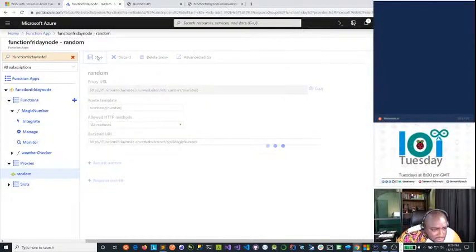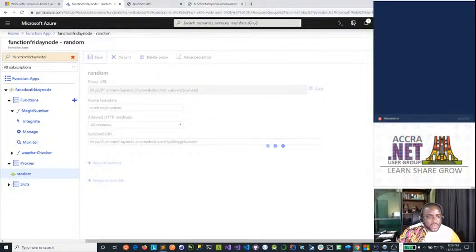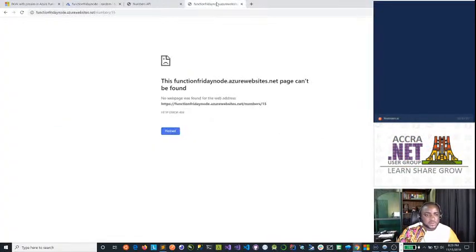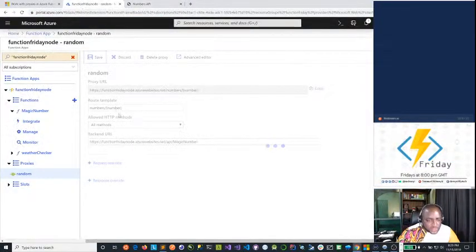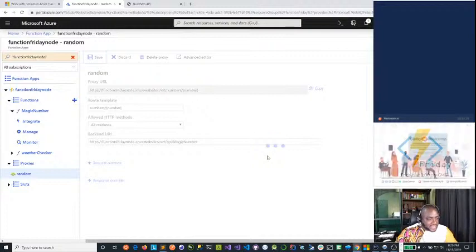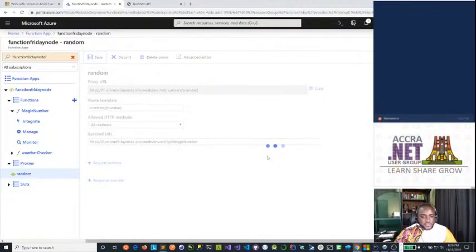Let's save this HTTPS function Friday node API magic number. Yeah, so it looked like we had the HTTP copied twice instead of just the functions. So that's why our application was misbehaving. So let's go there and make sure we have, okay, it's still saving. Yep, let's make sure we have that saved properly in the application settings, and then we should have the proxy working again. This has taken a longer time.